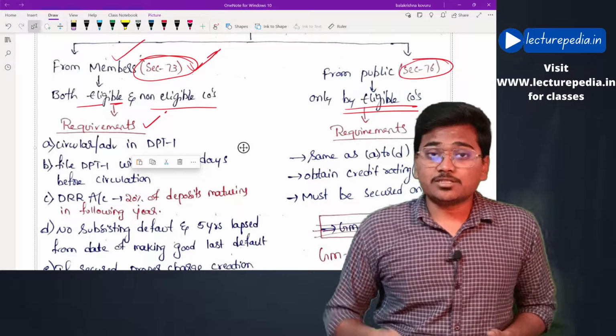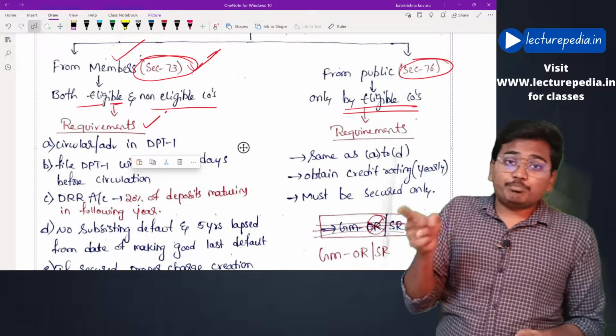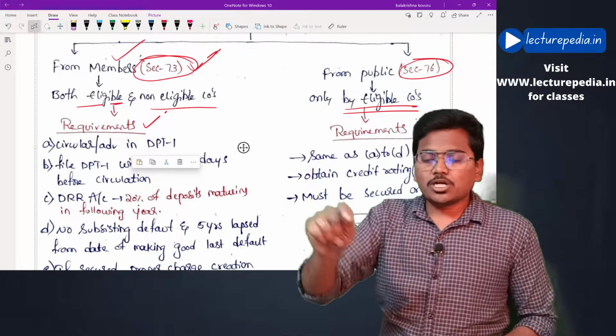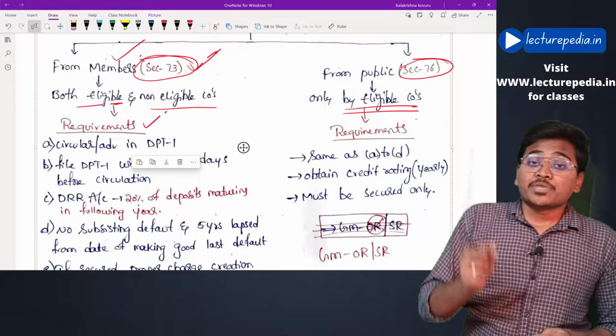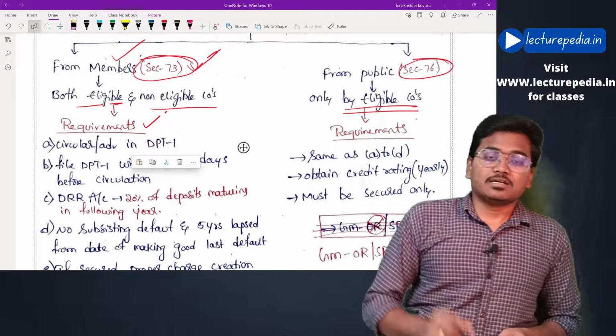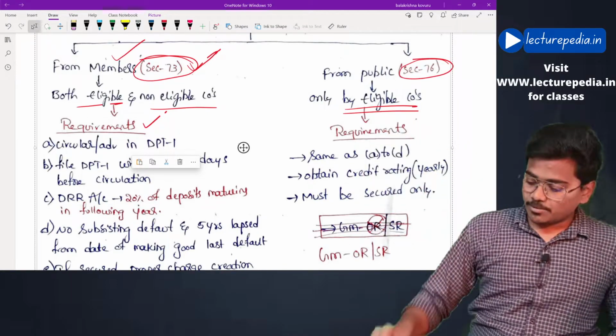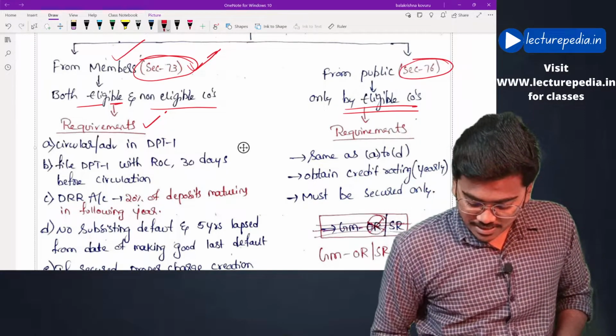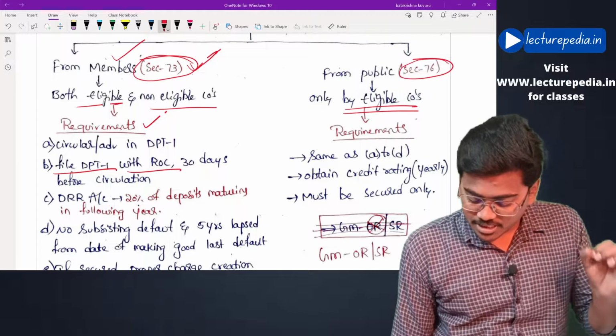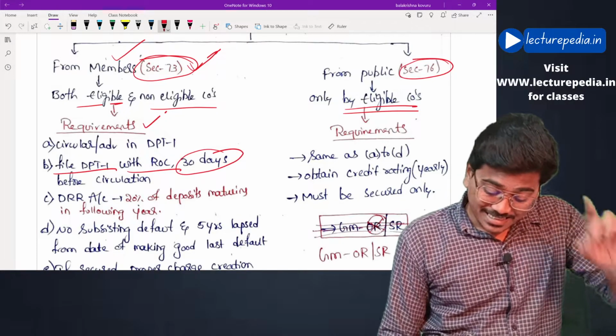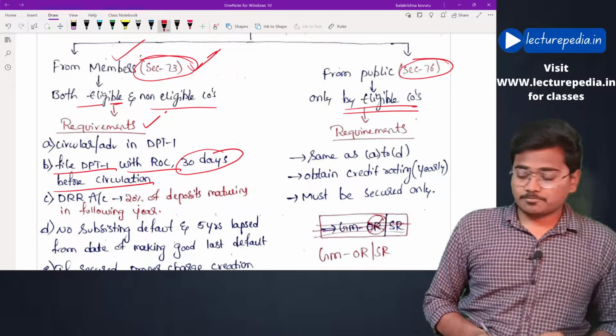The second requirement is that at least 30 days before issuing or circulating this advertisement, the company must register this form DPT1 advertisement with the registrar of companies. That is the second requirement. File DPT1 with ROC at least 30 days before circulation.